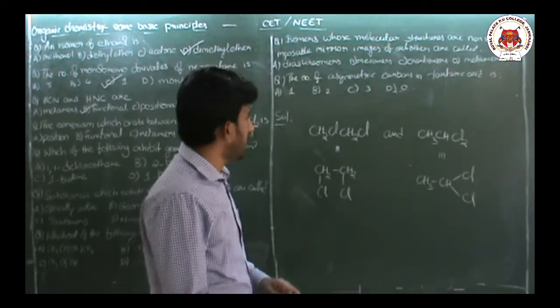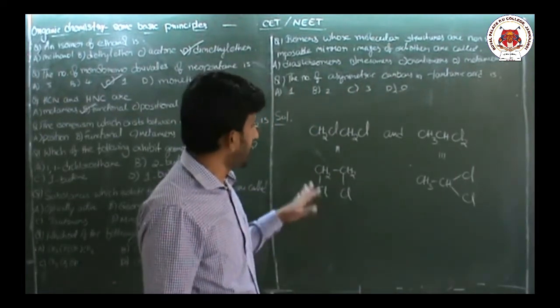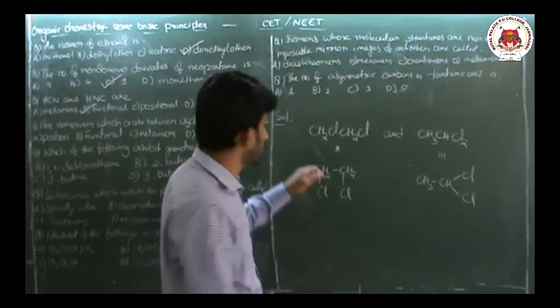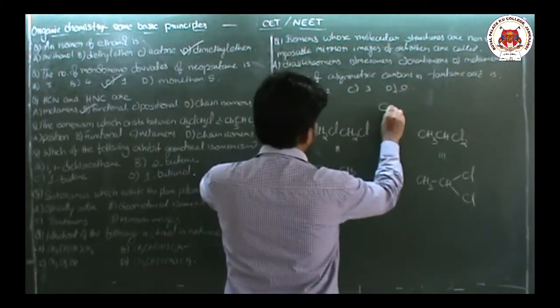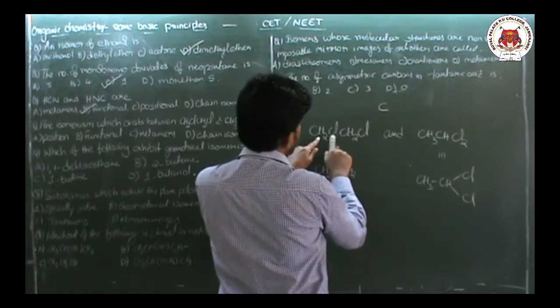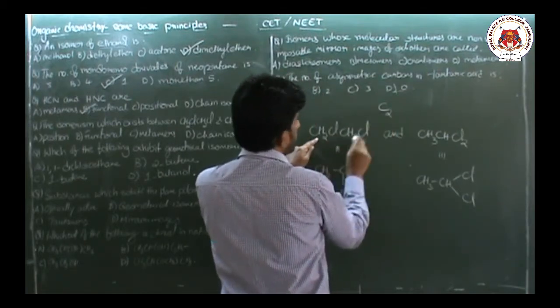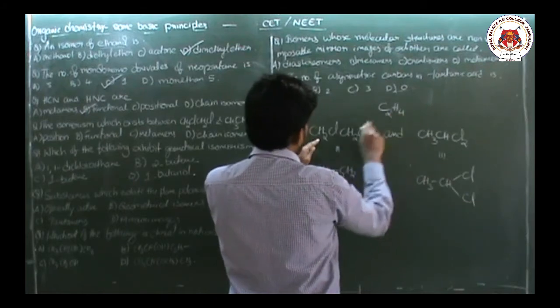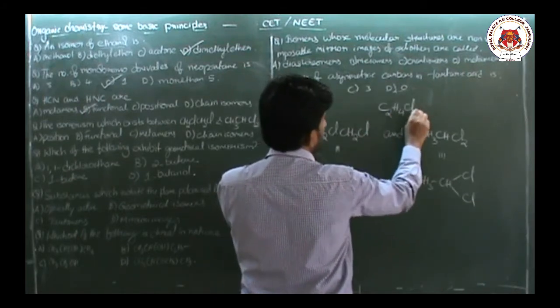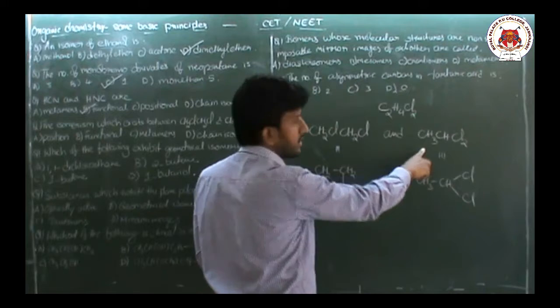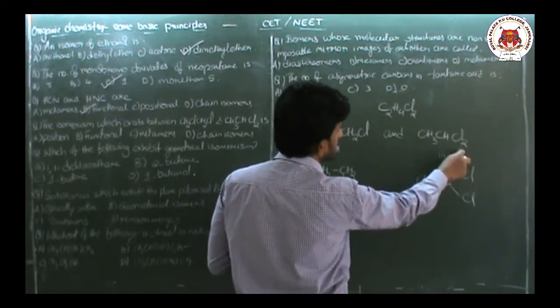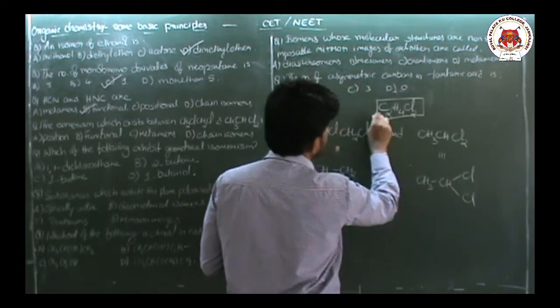First of all, do these two have the same molecular formula or not? See, two carbons are there, 2 plus 2, 4 hydrogens, and two chlorines. Same here, 2 carbons, 4 hydrogens, 2 chlorines. That means the molecular formula is the same.